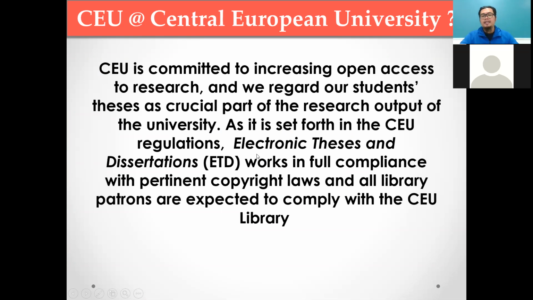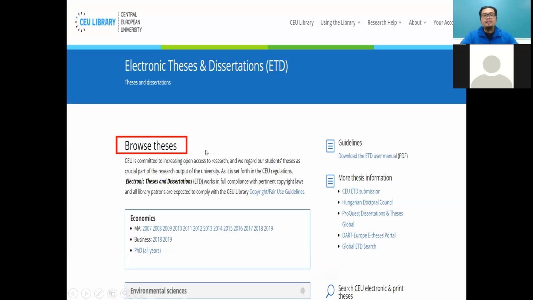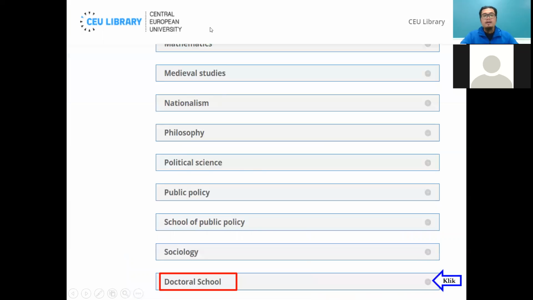This is part of the electronic thesis and dissertation, ETD, also. This is their interface. We can click browse thesis. Here we have a few pieces of information, but to get the thesis, please click on the doctoral school.